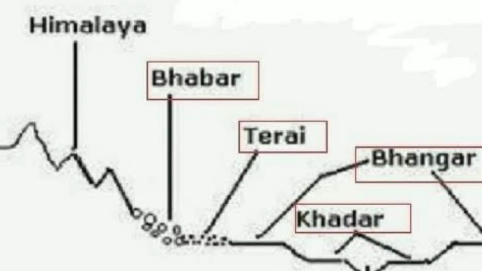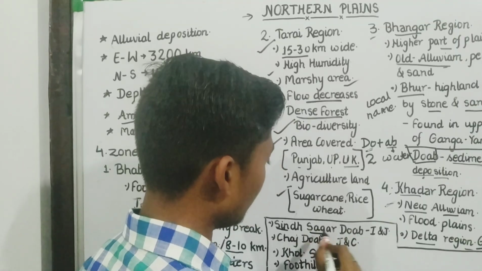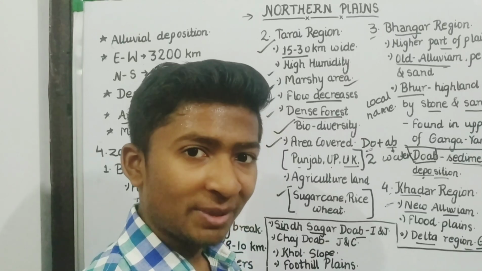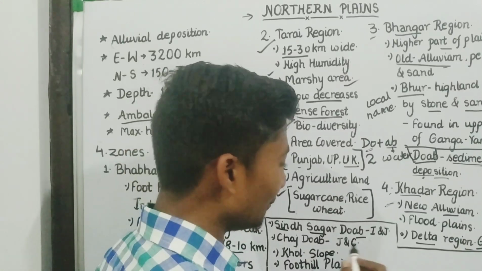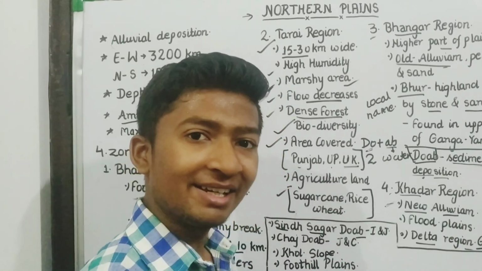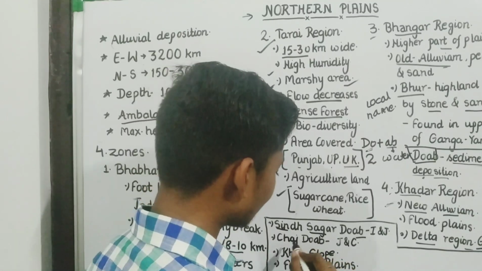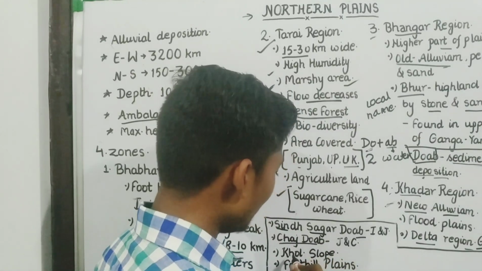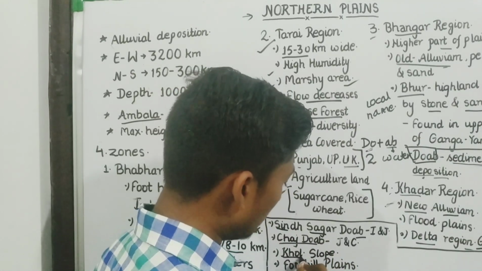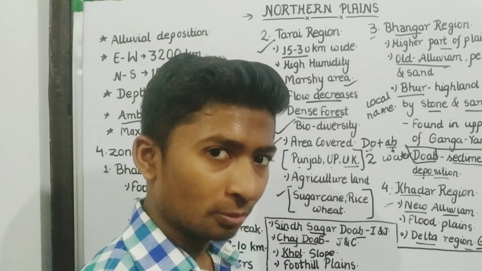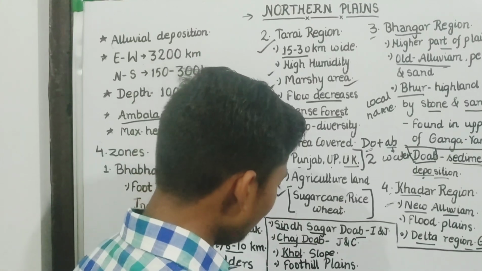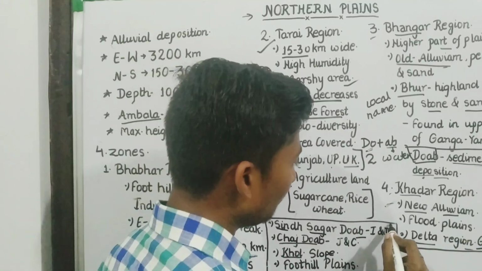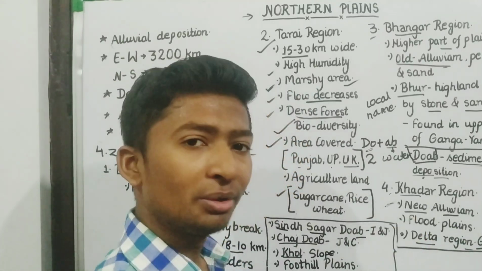What is the Sindh Sagar Doab? If you know, then please comment, and if you don't know, then please read in the description box. Chaj Doab. And what is the Khol? Khol slope, what is it? And foothill plains. These are the four tasks which you need to check.